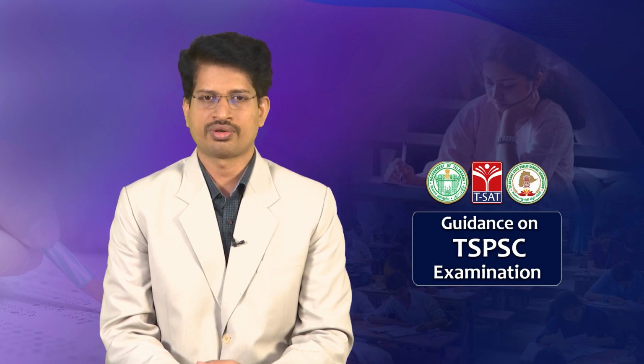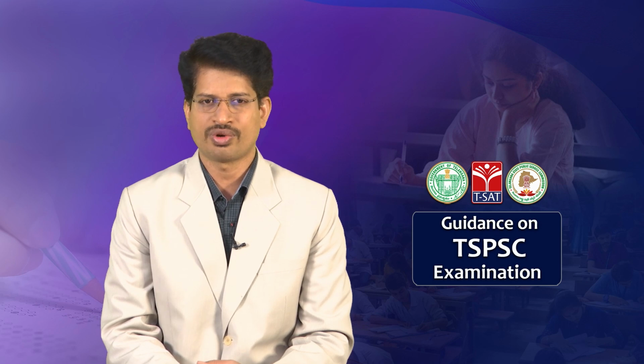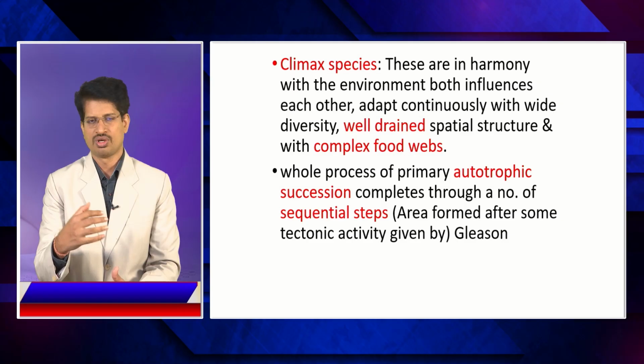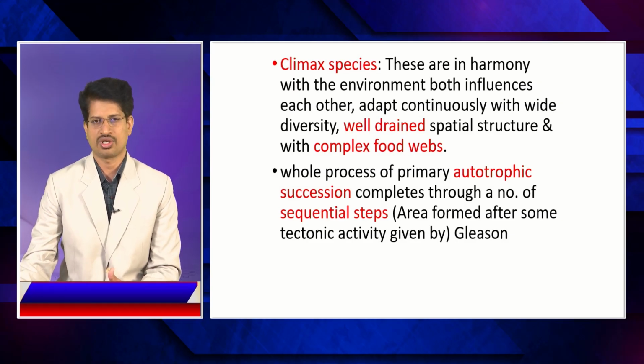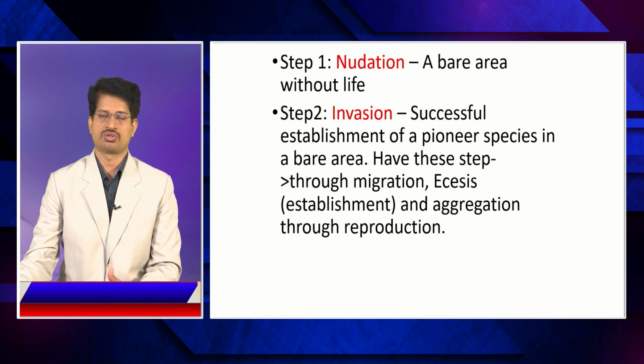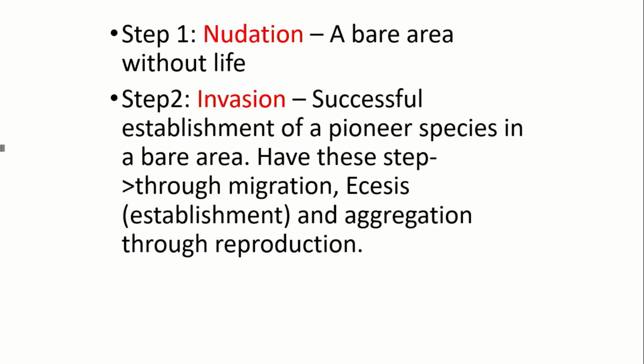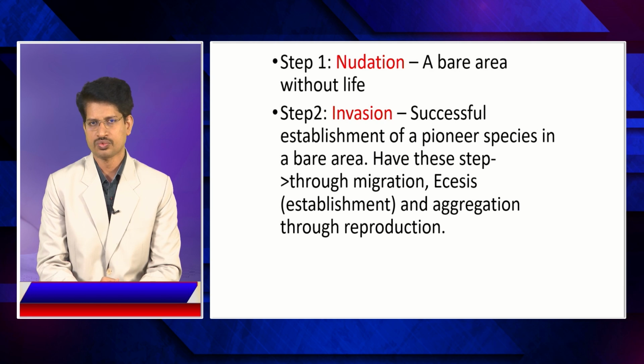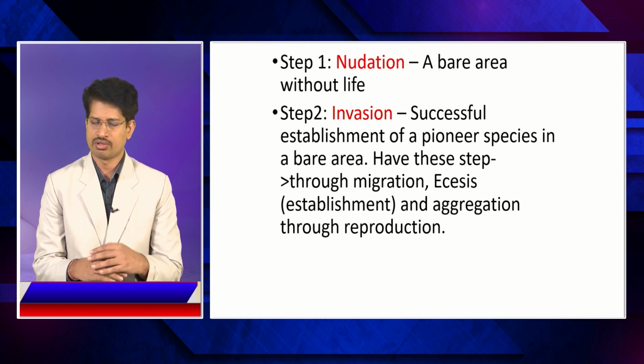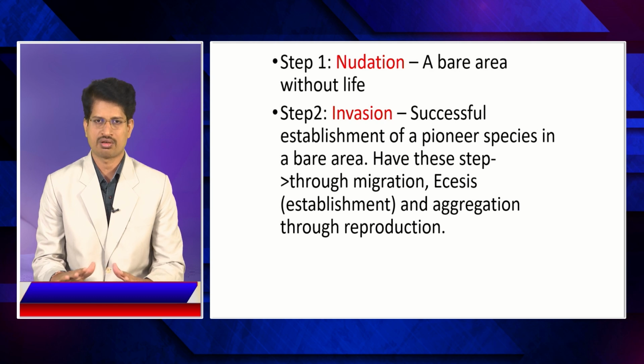The process of primary autotrophic succession completes through a number of sequential stages. So what are the different stages through which this succession happens? One is nudation. Nudation is the first stage where there is no life at all, just bare bedrock.